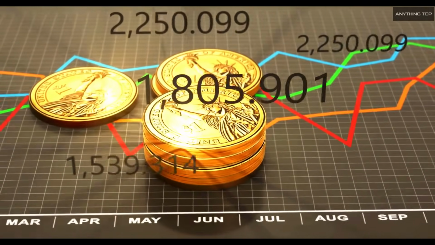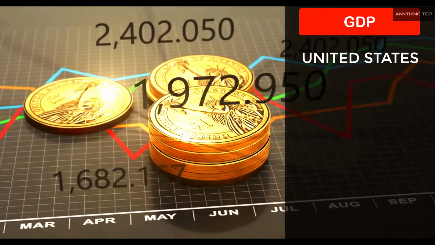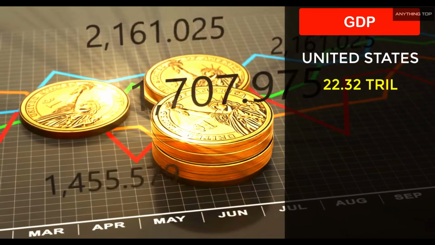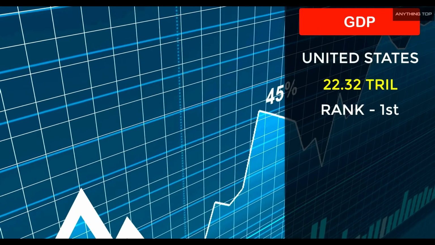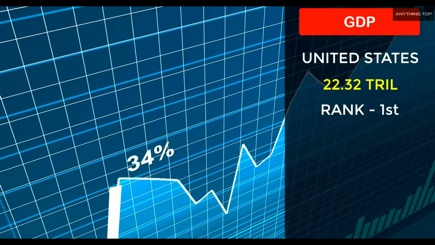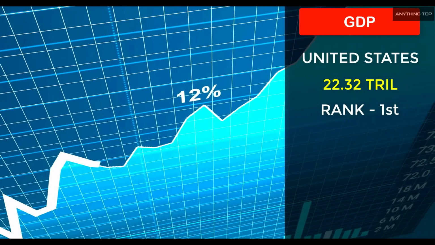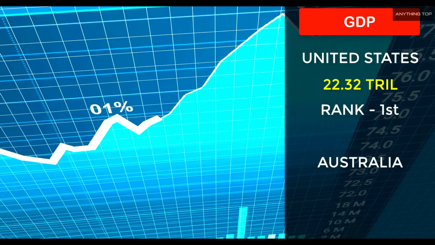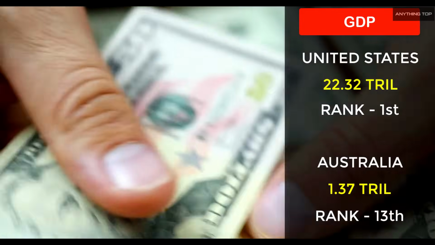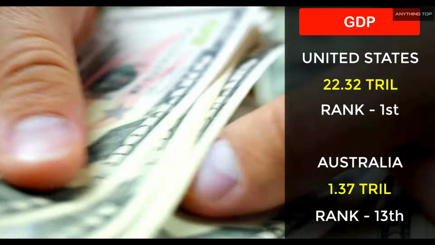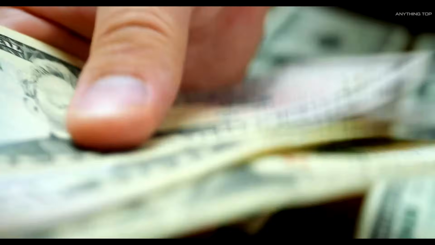Friends, if we talk about the GDP of these two countries, then in 2020, America's nominal GDP is $22.3 trillion and is ranking first in the world in terms of GDP. In United States, GDP per capita is around $67,000. On the other side, GDP of Australia is $1.37 trillion and is ranked 13th in the world in terms of GDP. In Australia, GDP per capita is around $53,000.